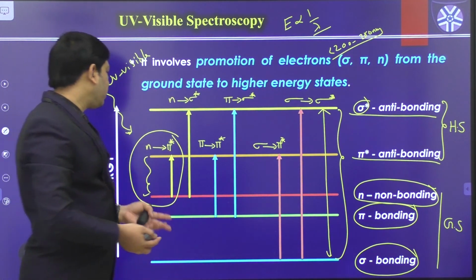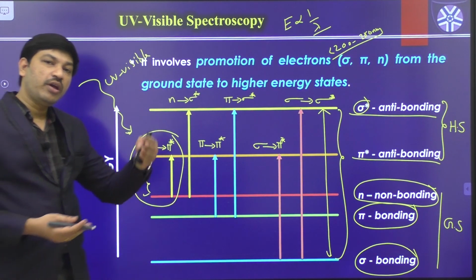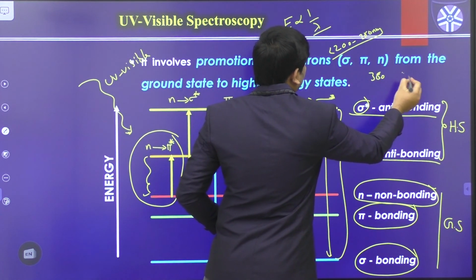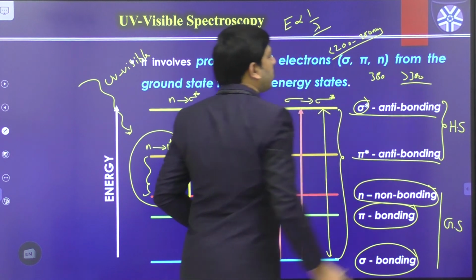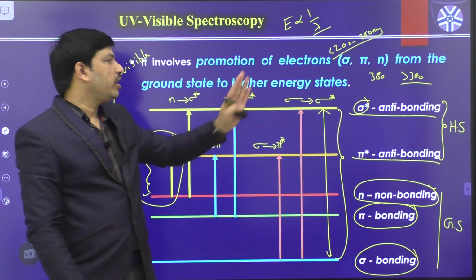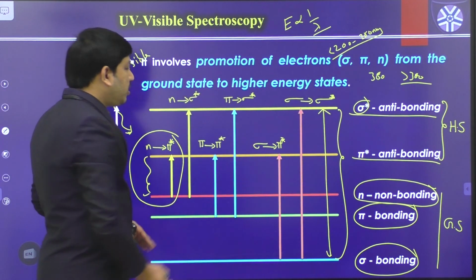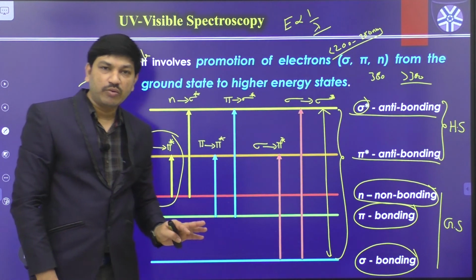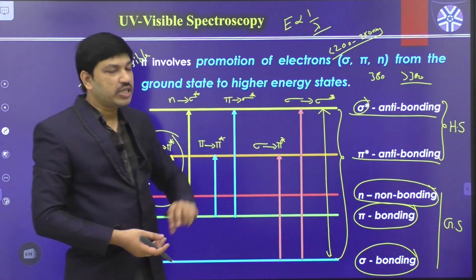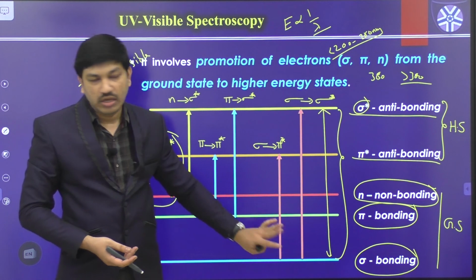It can absorb very close to 380 nanometers or sometimes greater than 380, which is the visible region. So depending on the type of molecule, whether saturated, unsaturated or complex, we have different types of electronic transitions in this manner.